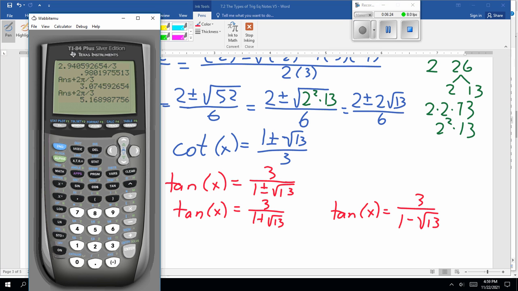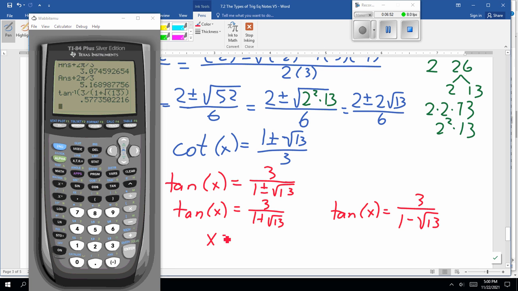So let me see. We are in radian mode. Inverse tan of 3 divided by bracket 1 plus square root of 13 close bracket is 0.577. Now, where have we seen that before?